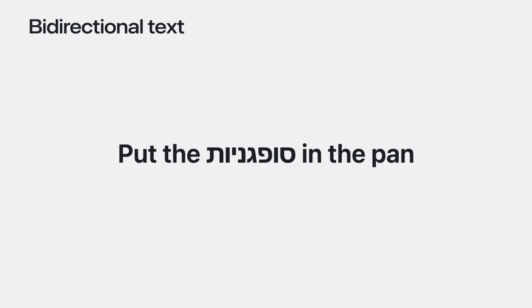For example, I might use this recipe app to store my recipe for soufganiot that I plan to cook during the holidays, which includes some Hebrew text. My recipe says to put the soufganiot in the pan, which uses English text for the instructions and Hebrew text for the traditional name of the food. In the text editor, I'll select a portion of the word soufganiot and the word in with just one selection. However, this is actually multiple ranges in the attributed string.